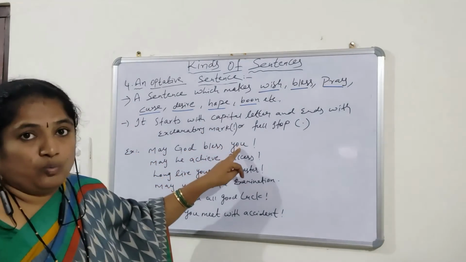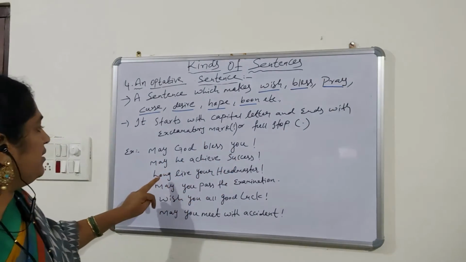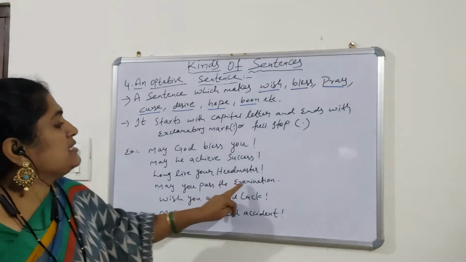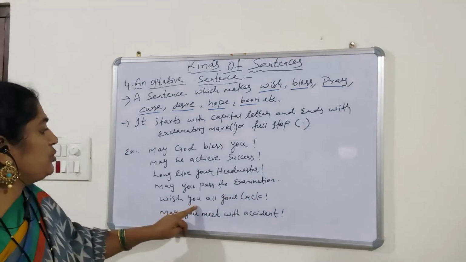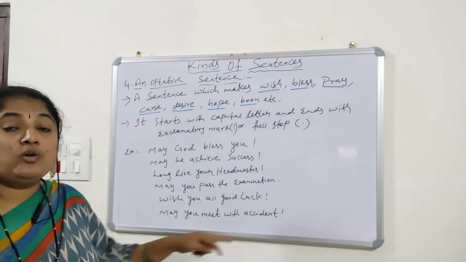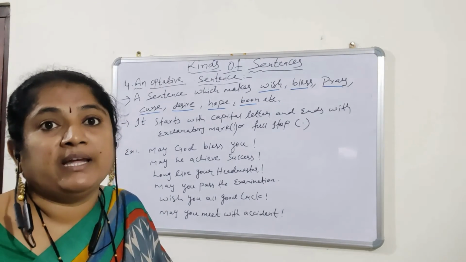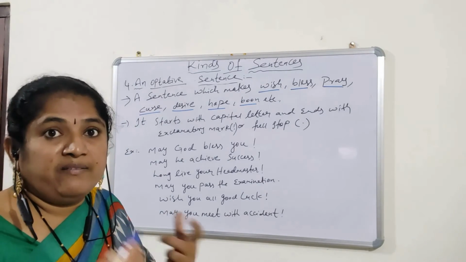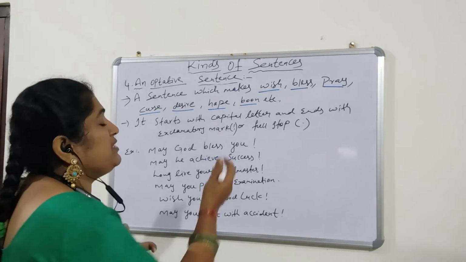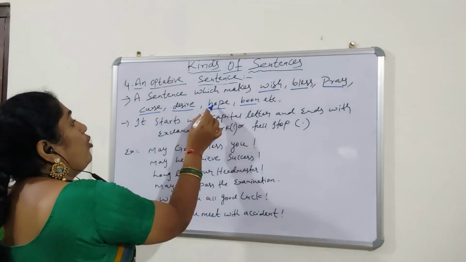Now let us see the examples. May God bless you. May he achieve success. Long live your headmaster. May you pass the examination. Wish you all good luck. May you meet with accident. These types of sentences we call optative sentences because in these sentences we can see some types of emotional words, which we call wish, bless, pray, curse, desire, hope, boon.